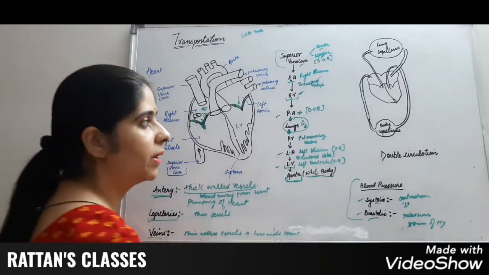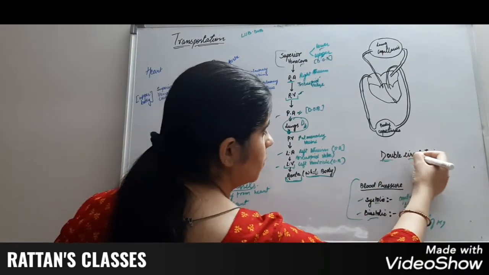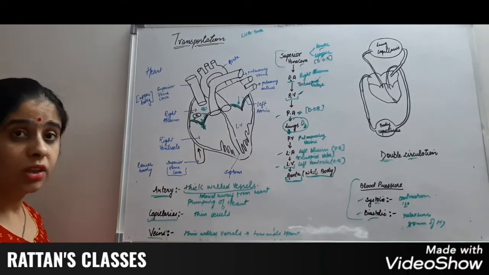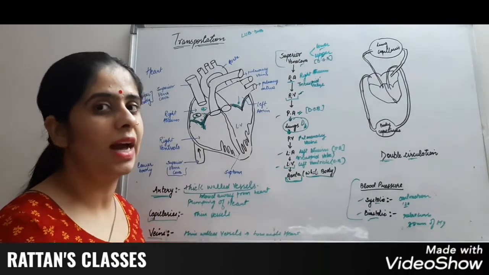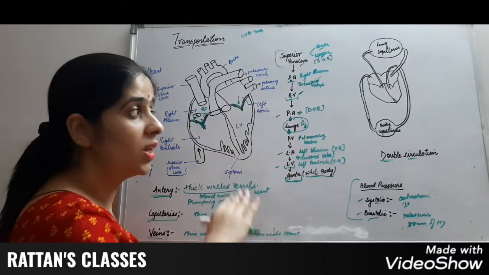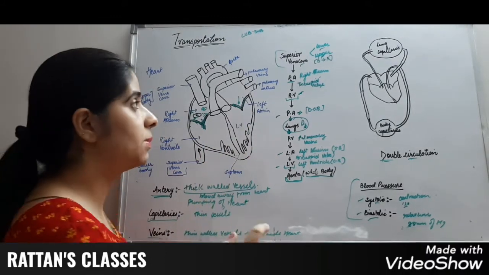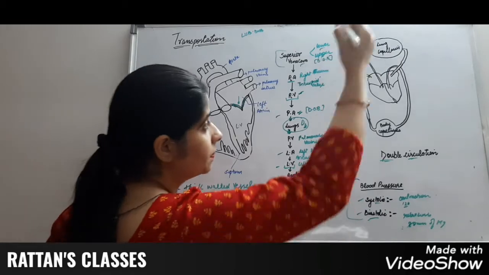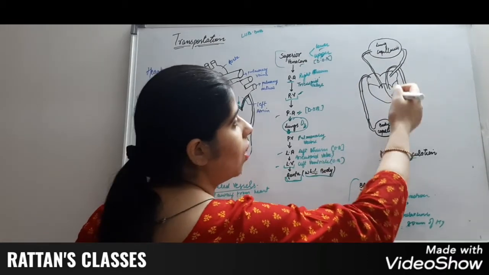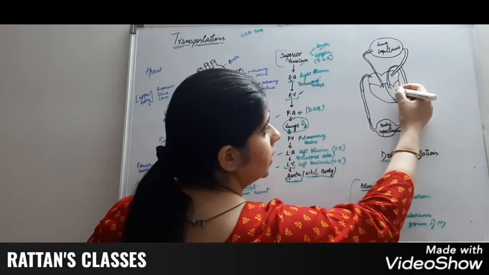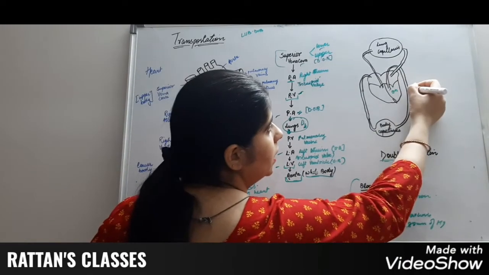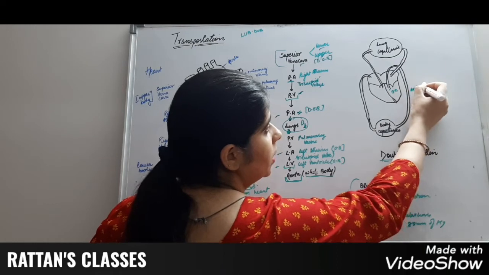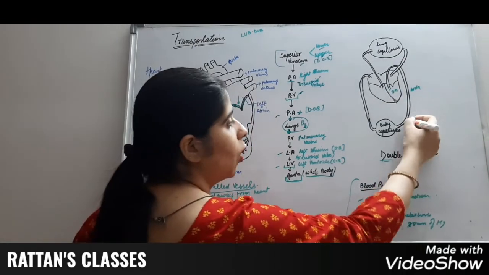Now there is a topic known as double circulation. What is double circulation? The blood is transferred to the two organs two times in one circulation. That process is known as double circulation. Let's see this. The oxygenated blood is taken by aorta from the heart, and it goes to the body capillaries.